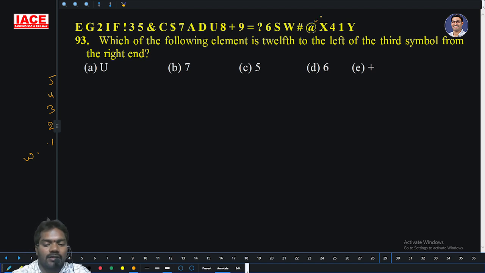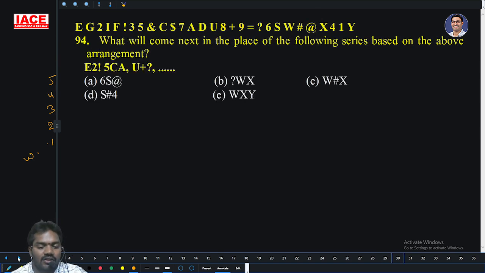Which of the following elements is 12th to the left of the third symbol from the right hand? First symbol, second symbol, third symbol. And they are asking 12th to the left of. Third symbol means you have to go with the third symbol only. First, second, third. 1, 2, 3, 4, 5, 6, 7, 8, 9, 10, 11, 12. The 12th one is what? Fifth. Option C is the right answer.